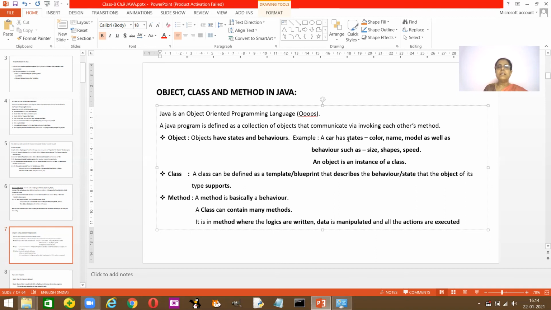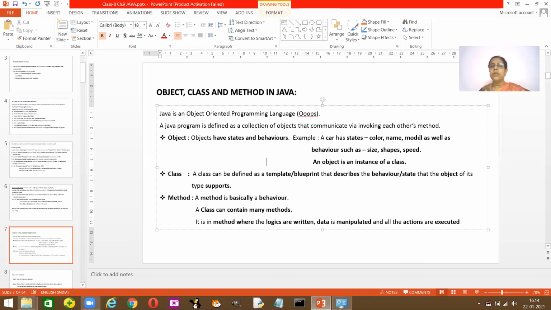State means the object is basically car. Car is the object, and under the car you have two things, the state and the behavior. State tells you the color of the car, the name of the car, which model, and the behavior tells you the size of the car, the shape of the car, and the speed. So an object is an instance of a class.